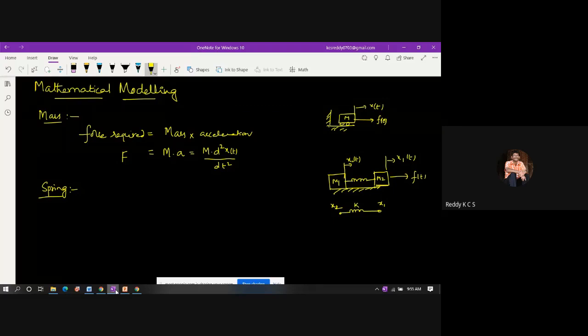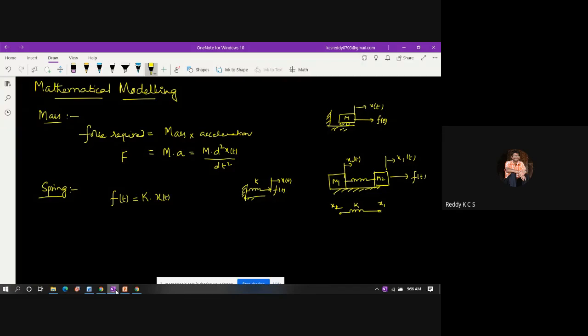This is the spring K. If there is a single element with spring stiffness of K, and I apply a force F of t on this, it causes some displacement in the same direction. We calculate it using F of t is equal to spring stiffness K into X of t, which is a function of time.